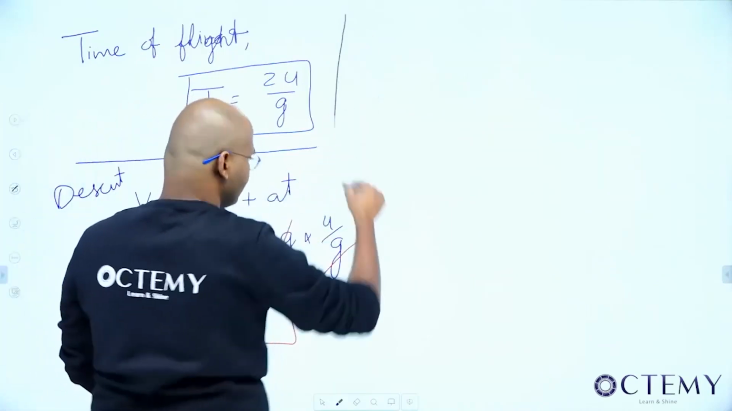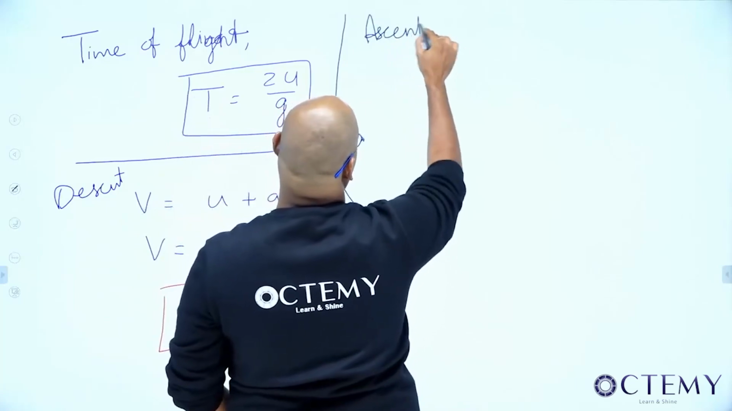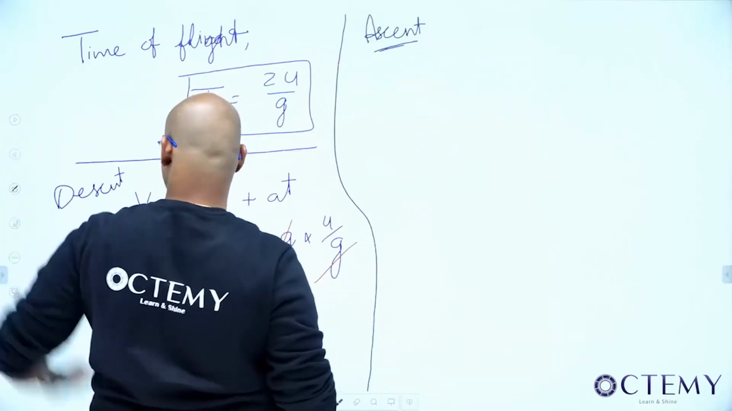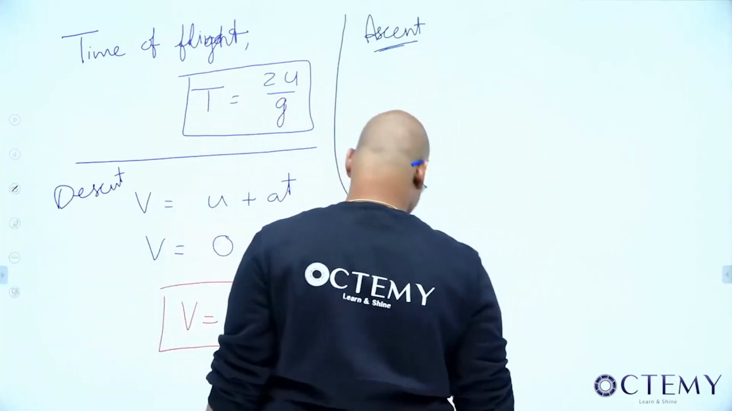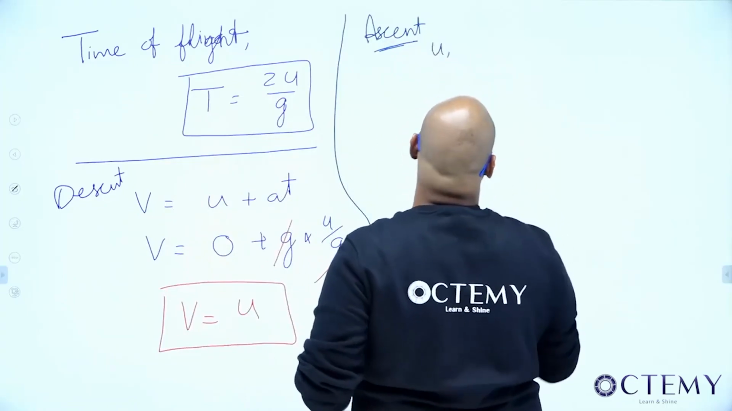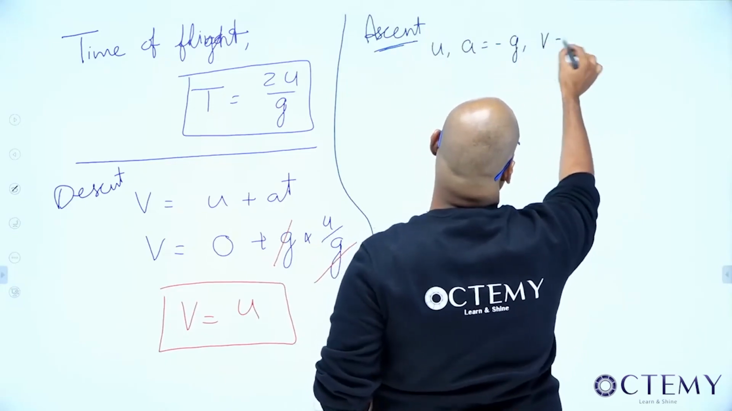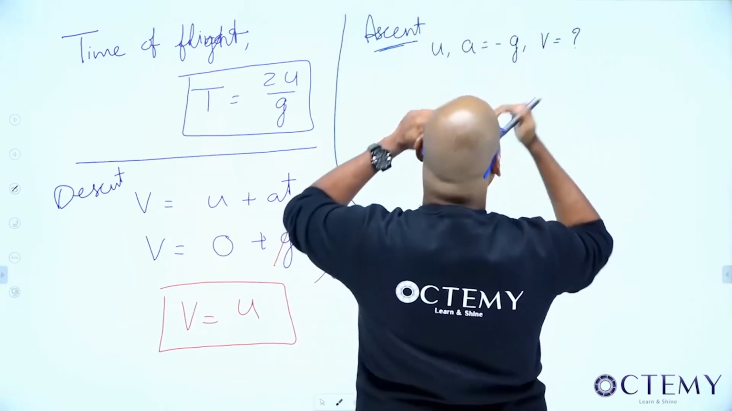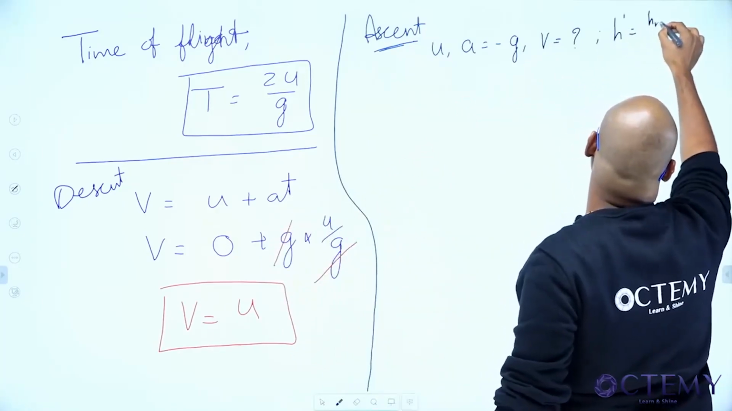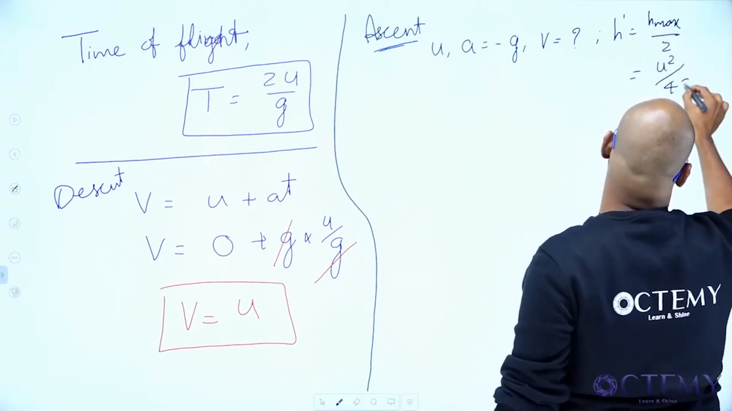Now please listen. While going up, that is during ascent, what's the initial velocity? u. What's the acceleration? Minus g. I want the final velocity after it has traveled half the maximum height. That is h dash equal to h max by 2. What is h max? u square by 2g. So it will become u square by 4g.